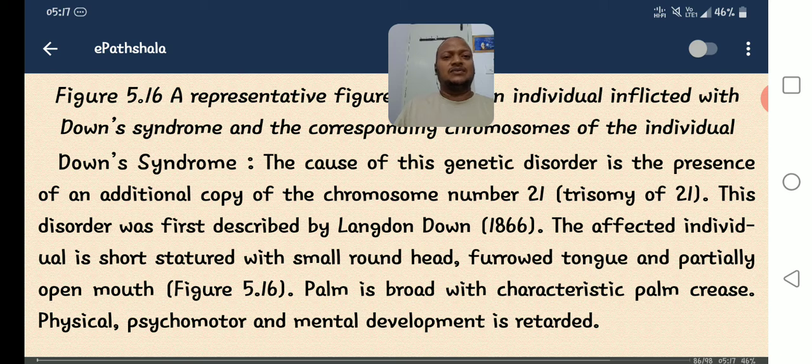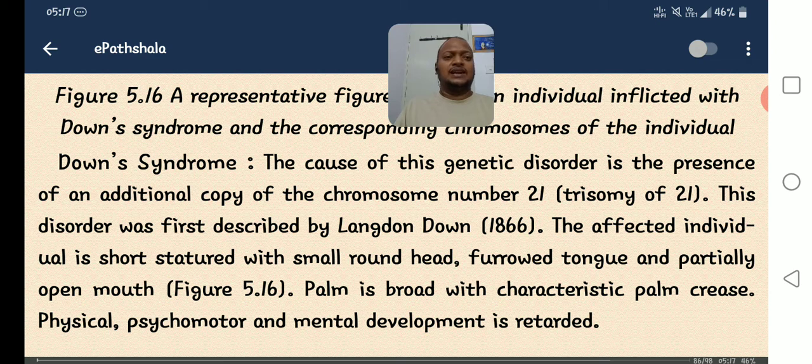This disorder was first described by Langdon Down in 1866, so it is called Down's syndrome. What are the symptoms of the affected individual? The affected individual is short statured with a small round head, furrowed tongue, and partially open mouth.